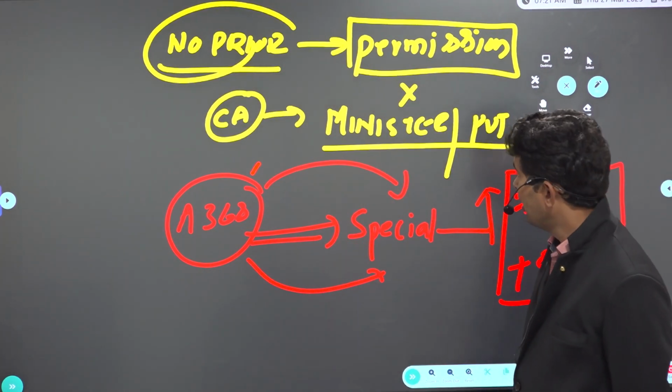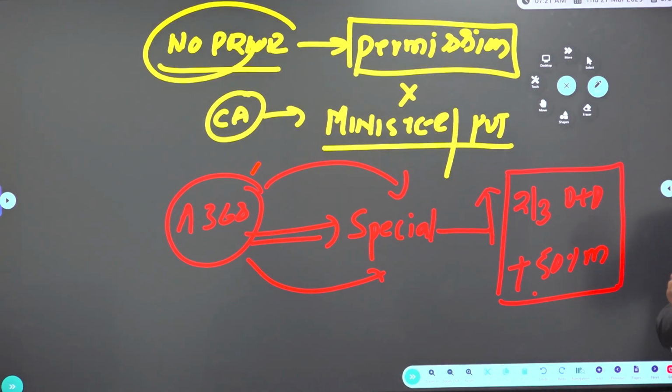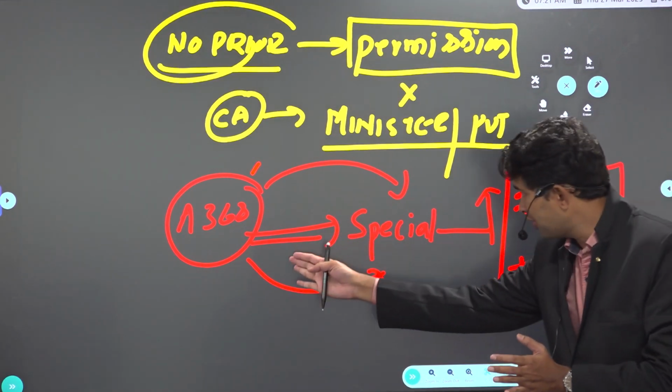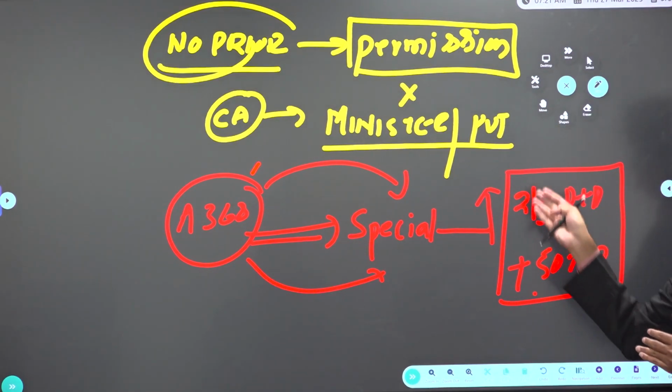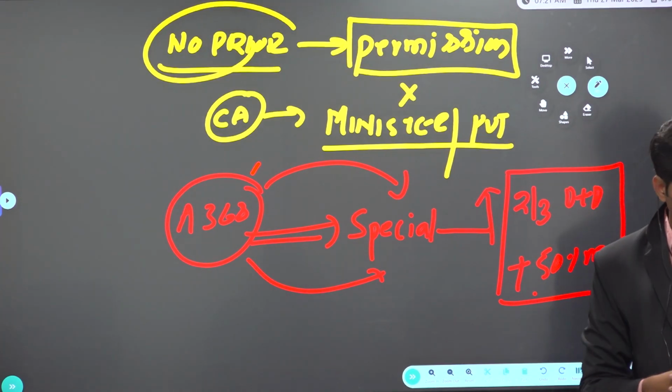So which means if you introduce a bill under Article 368, for the bill to be passed, either of the houses, look at the word, Lok Sabha or Rajya Sabha. After that, if one house passes the bill with a special majority, then the bill will go to the other house. Correct only? Or they have to pass separately?